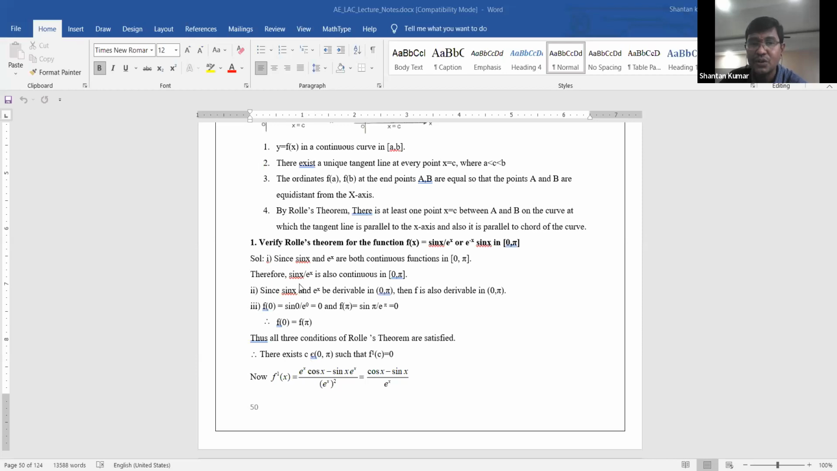Therefore the function f of x is equal to sin x by e power x, the given function. Then f dash of x is nothing but, according to the u by v formula, denominator into derivative of numerator minus numerator into derivative of denominator, by denominator whole square. After applying the u by v formula and taking out common e power x from numerator and denominator, that cancels. Therefore the remaining term is cos x minus sin x by e power x is the value.